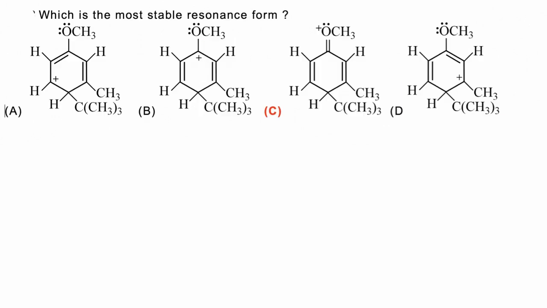So D is not a correct resonating structure of the other, and hence correct answer is D. In this case we have to find which of the following is the most stable resonating structure. Now stability of resonating structures can be compared on the basis of certain rules. First, resonating structures with maximum number of atoms having complete octet are comparatively more stable, or we can say the resonating structure having maximum number of pi bonds is more stable.